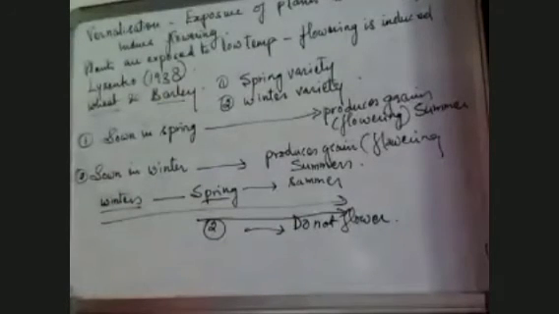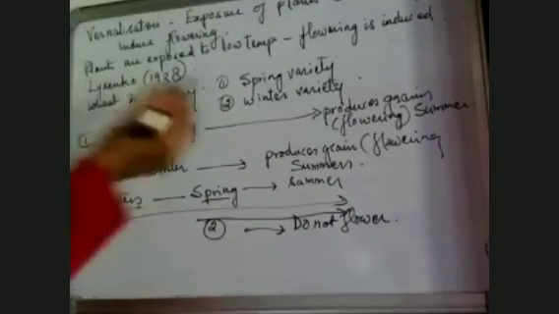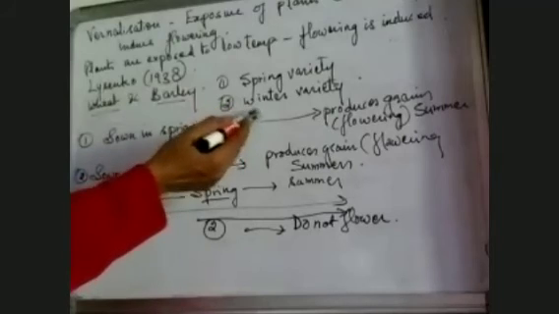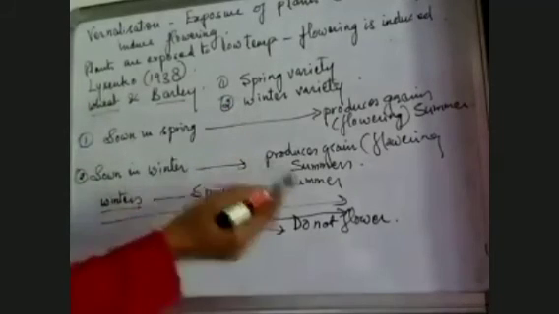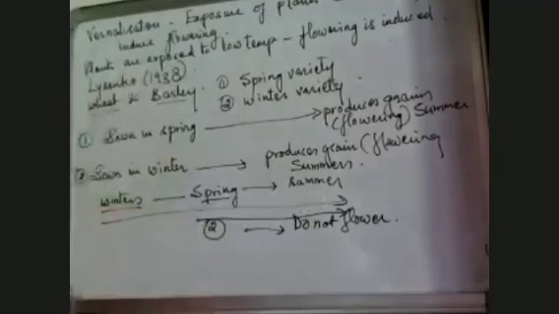Now what is done, this particular researcher Lysenko, what he did, to get the grains from the winter variety by growing it in the spring and getting the grains in summer, he did a process, and that process is known as vernalization.